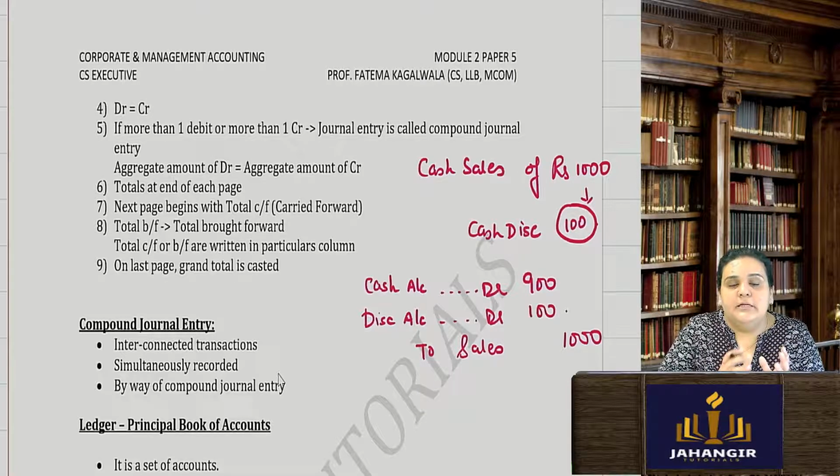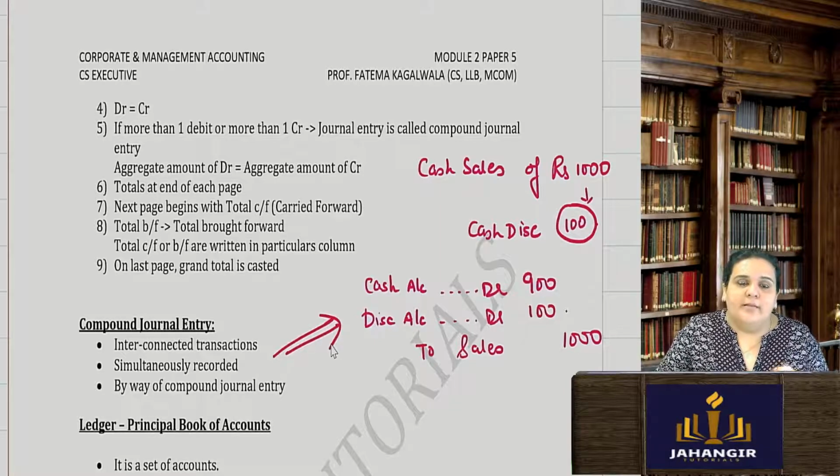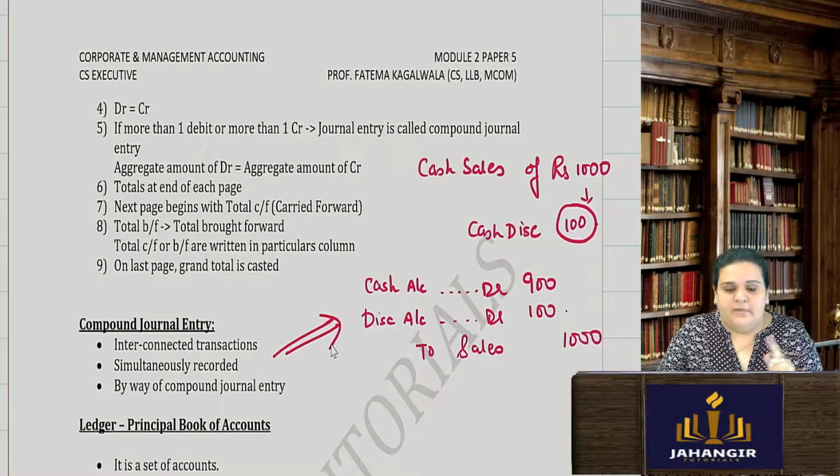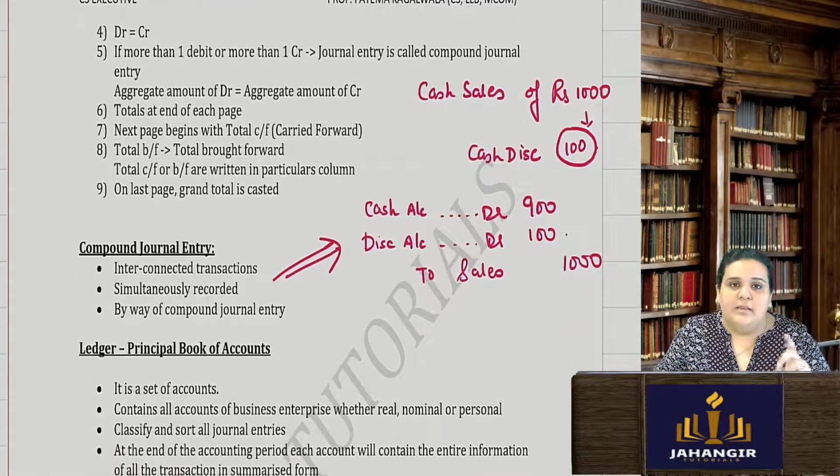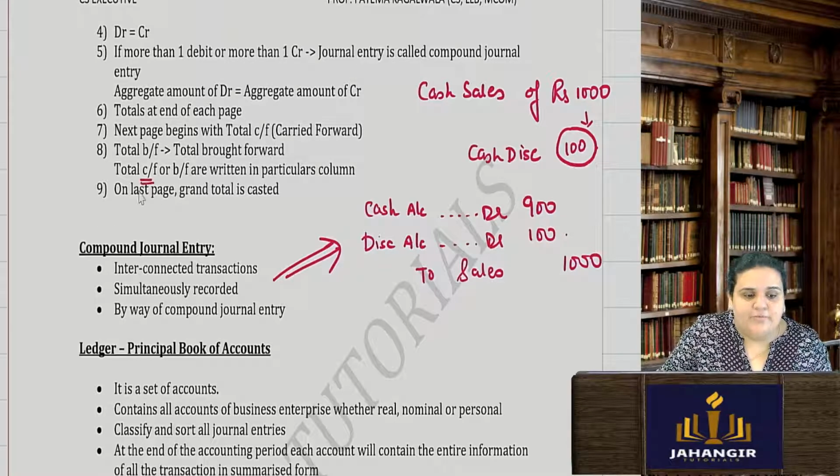So this is known as a compounded journal entry, where there are two debits and one credit, or one debit and two credits, because always the debit side should be the same as the credit side. Thus we have to recognize if there is more than one entry even in any of the sides. Okay, then you have balance to be brought down, balance to be carried forward. I will always use balance carried forward for closing the account and balance brought down for opening the account.